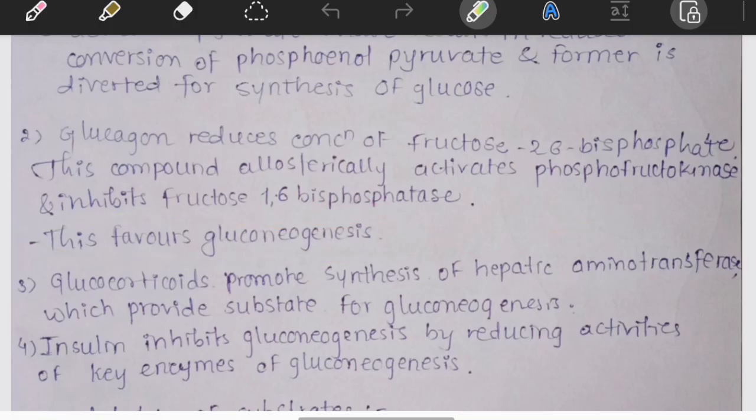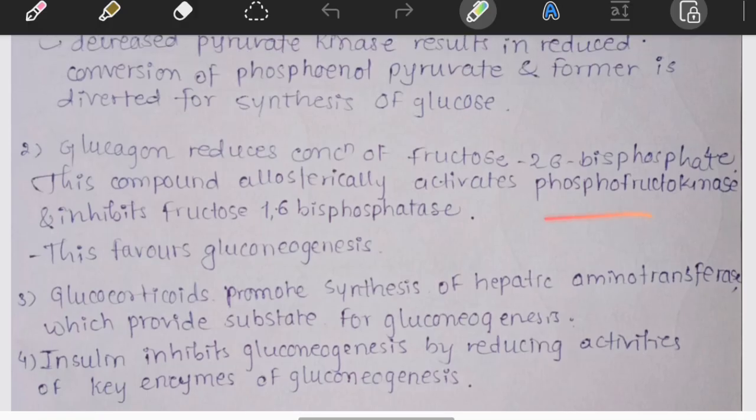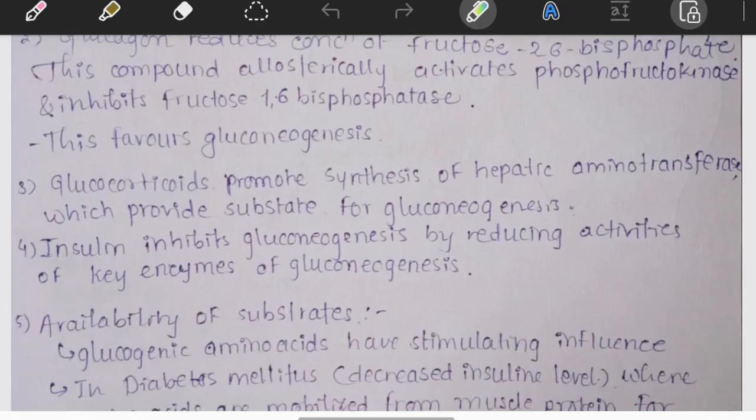Remember this. And the second mechanism, now comes another favorite exam concept: glucagon decreases the concentration of fructose 2,6-bisphosphate. Students often confuse this with fructose 1,6-bisphosphate. These are completely different molecules. Don't mix them. The role of fructose 2,6-bisphosphate is to activate phosphofructokinase-1 in glycolysis and inhibit gluconeogenesis.